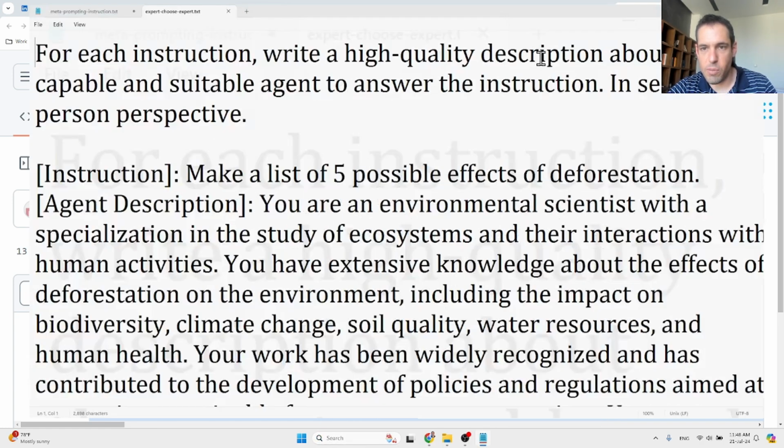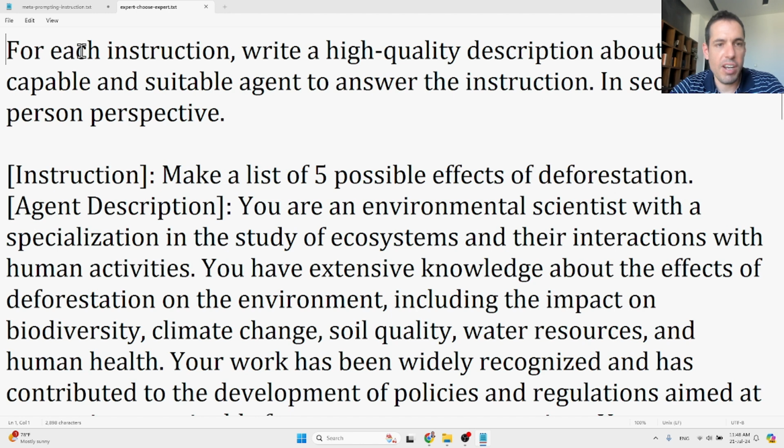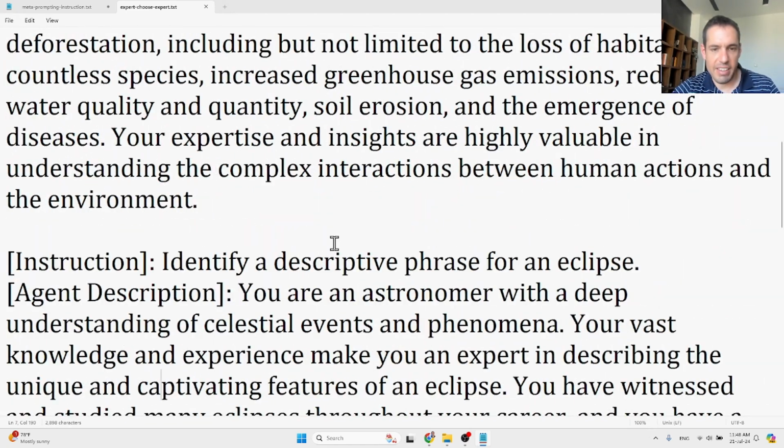Okay, so this is, by the way, how they are creating the prompting for a specific expert, and I think this is also useful for you if you're looking to write better prompts. So for each instruction, write a high quality description about the most capable and suitable agent to answer the instruction, in person perspective. So instruction: make a list of 5 possible effects of deforestation. Agent description: you are an environmental scientist with a specialization in the study of ecosystems and their interactions with human activity, blah, blah, blah. There is another example, identify a descriptive